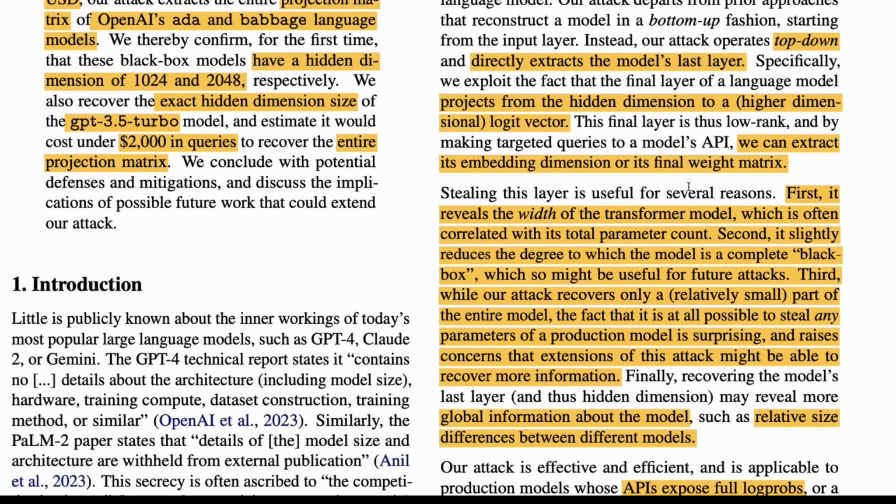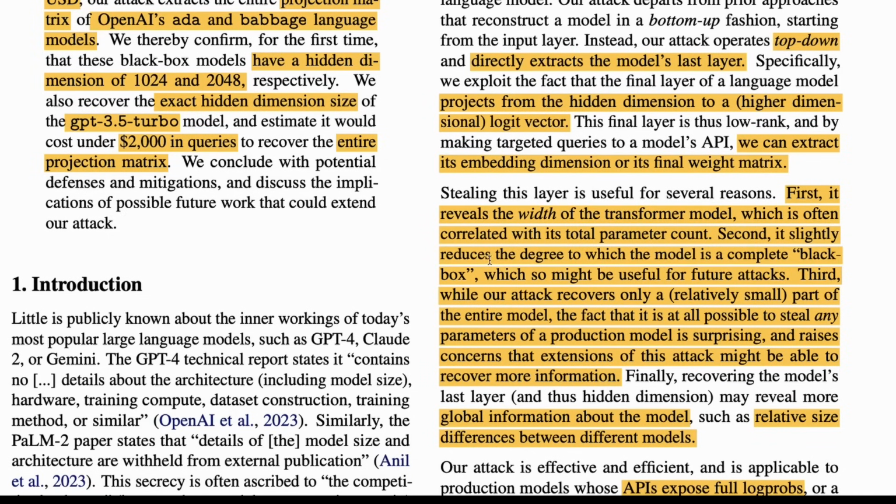Stealing this layer is useful. Now you might be wondering, hey, let's take a break and understand what is the use of doing this. If you're going to steal here, what is the use? First, it reveals the width of the transformer model, which is often correlated with its total parameter count. So if you want to know the total parameter count, and the LLM provider has not given it to you, as in many cases with a closed model, this is highly correlated and can give it to you.